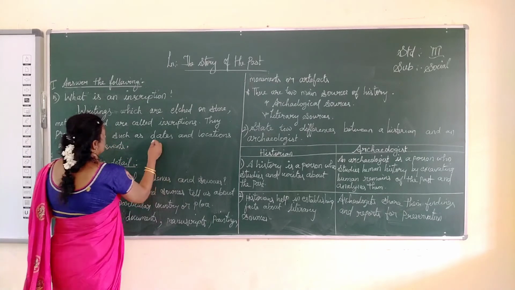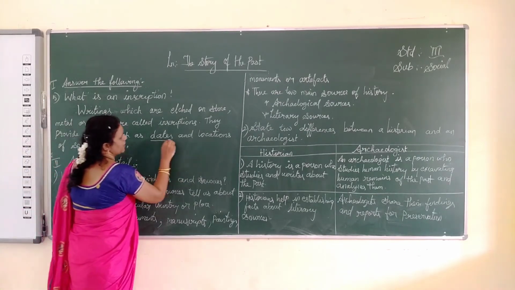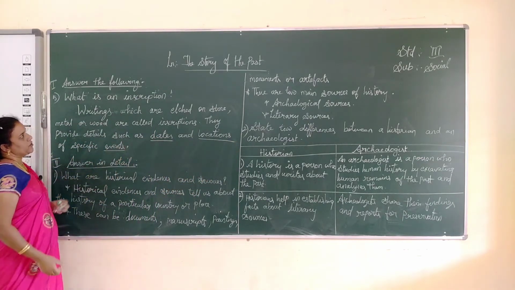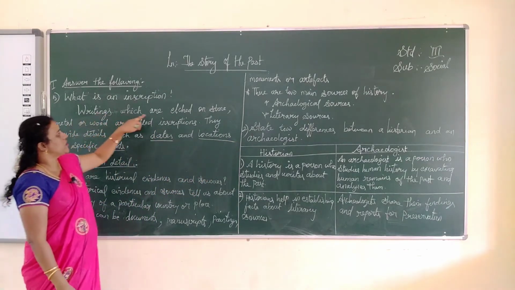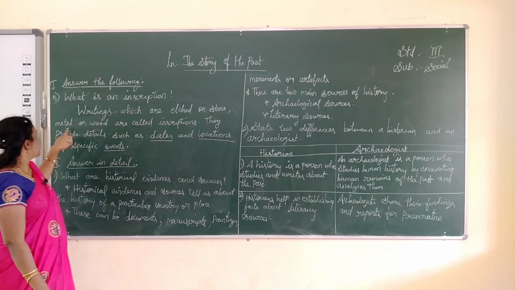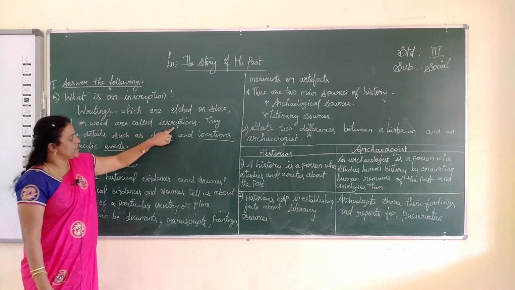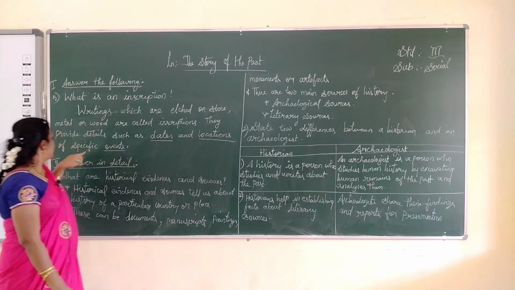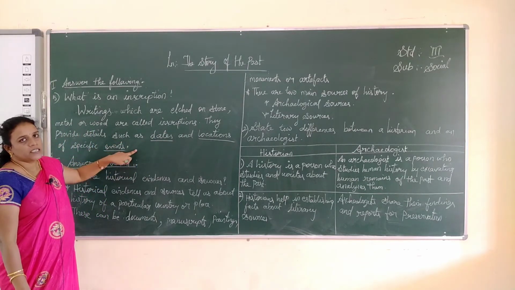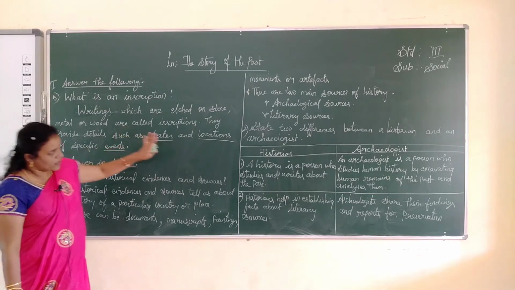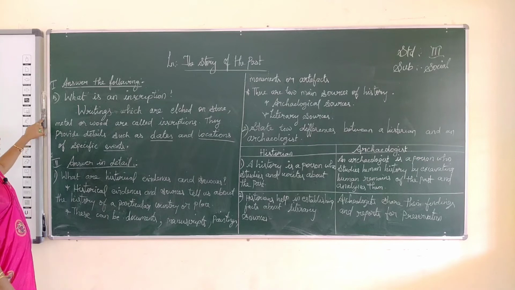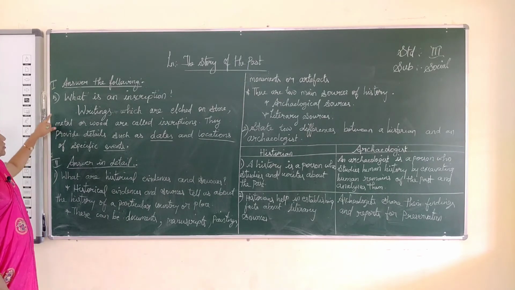They provide details about the dates and the locations of the specific events. So, what is an inscription? Writings which are etched on stone, metal or wood. What are the famous inscriptions? The Nalanda inscriptions in Bihar are famous in India. So, these are the short answers.